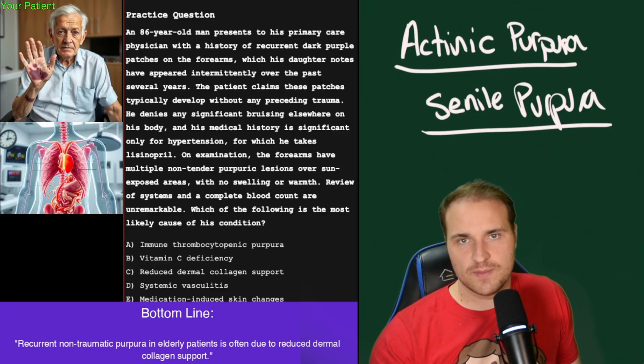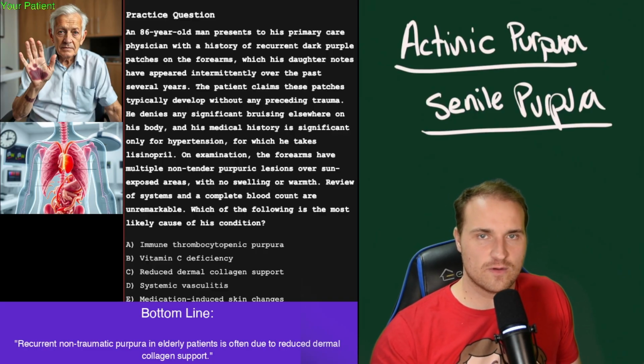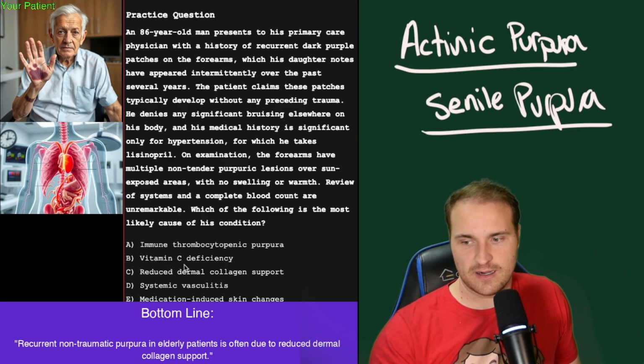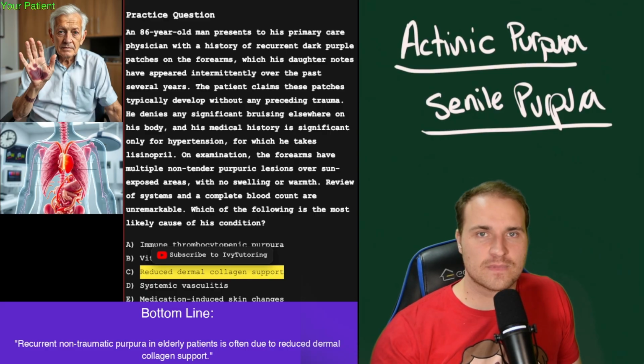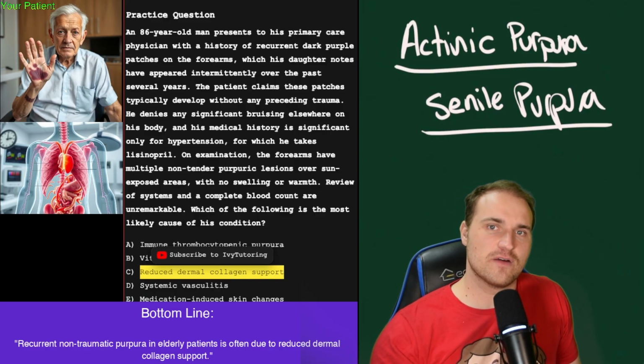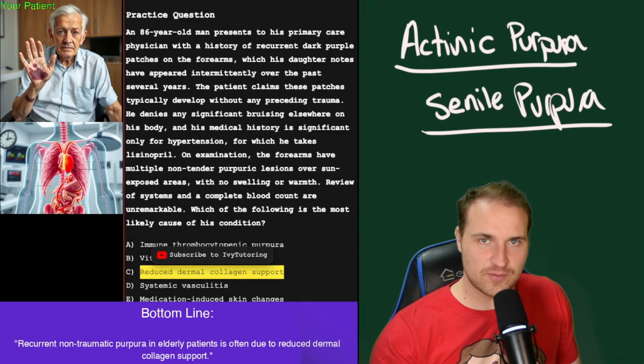So no trauma, non-tender, no swelling, no warmth, all that is just saying, hey, there's a dermal collagen support problem, and that's why our answer is indeed C. It's just aging and UV exposure. The collagen breaks down over time, and you get loss of the perivascular support, and the capillaries rupture with minor friction.